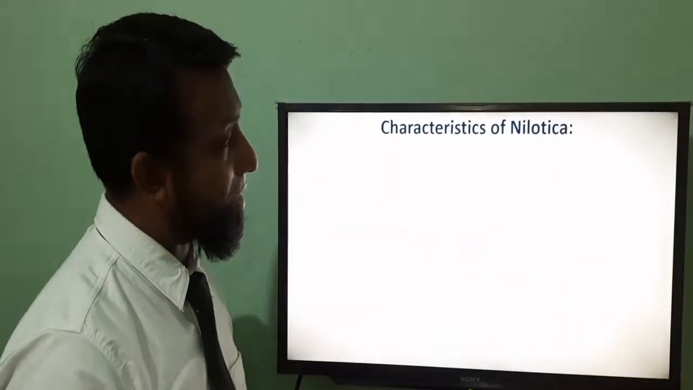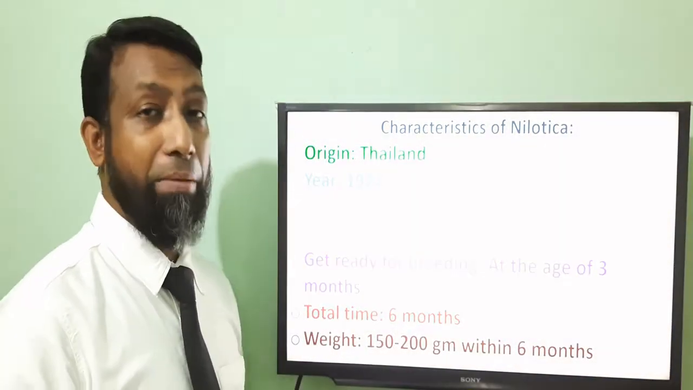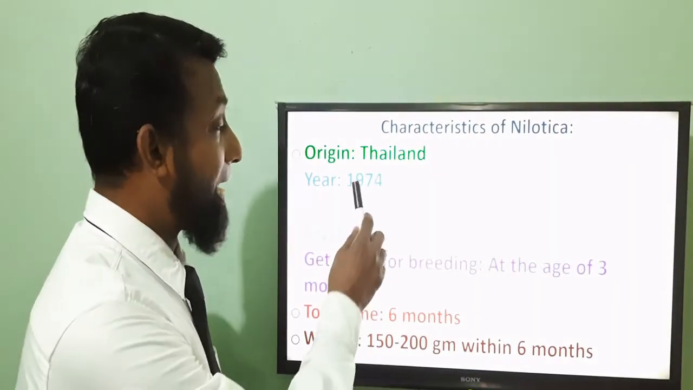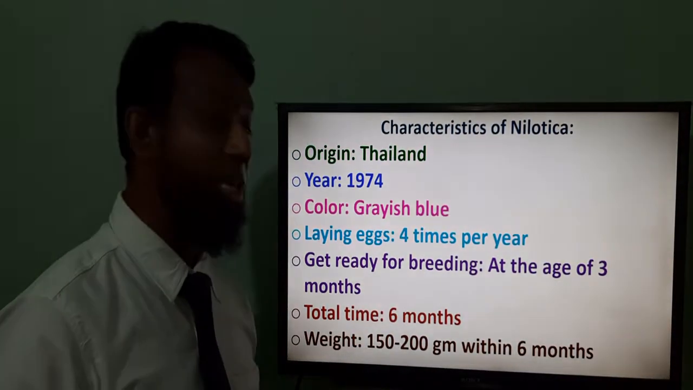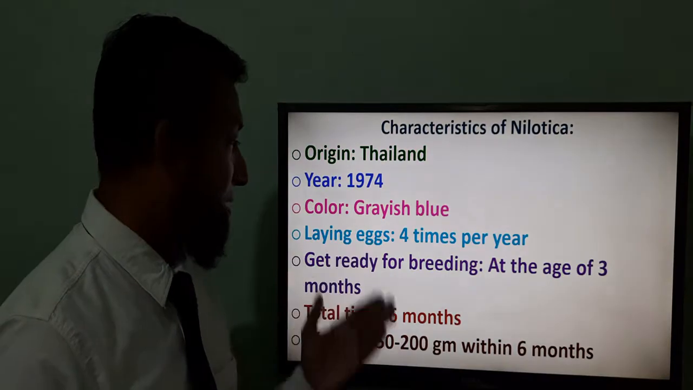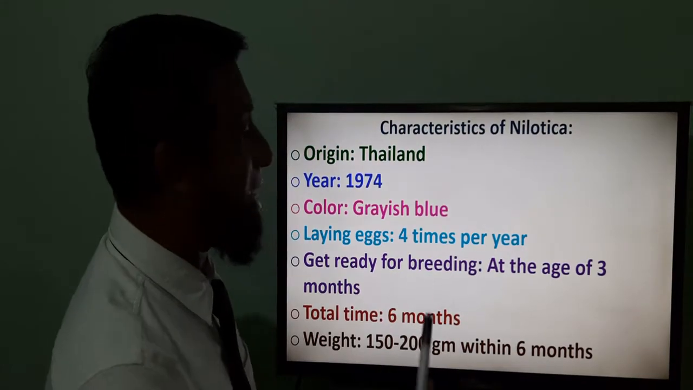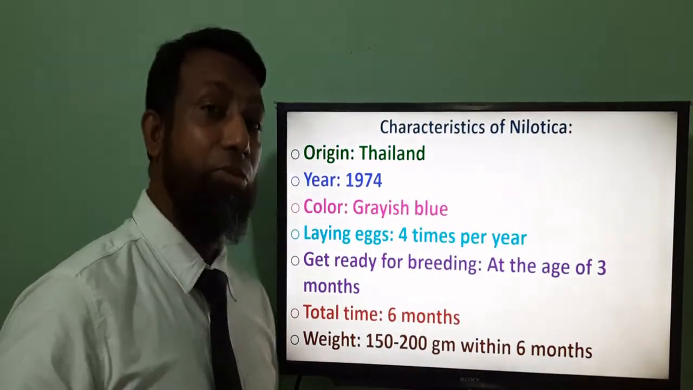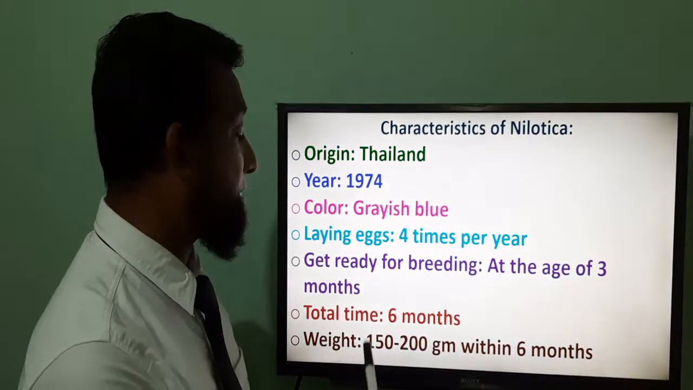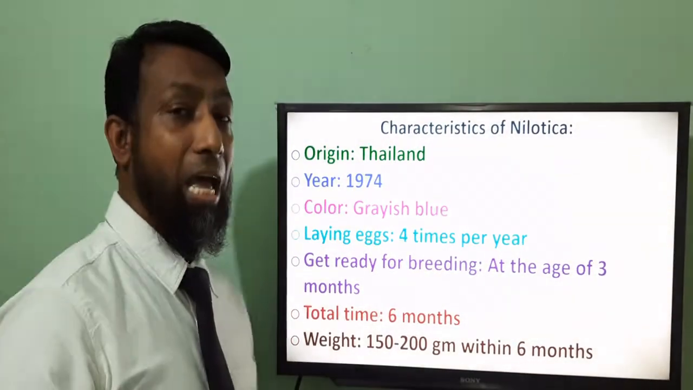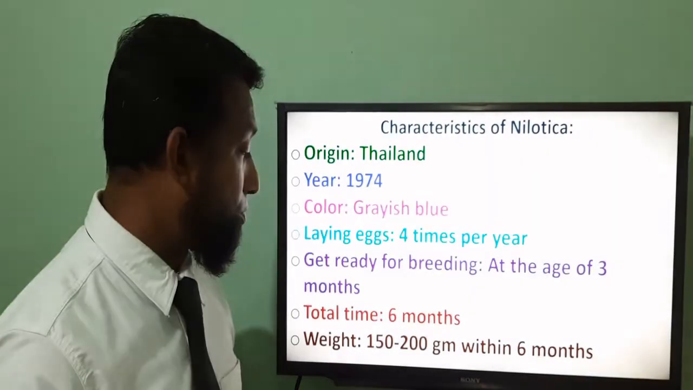Now the characteristics of Nilotica. This fish as well was brought from Thailand. That means the origin is Thailand. And first in 1974, it was brought to our country. This fish color is grayish blue, which you've already seen. This fish lays eggs about 4 times per year and gets ready for breeding after the age of 3 months. The total time is 6 months and the weight is 150 to 200 grams. That means after 6 months it can be sold, and the weight will be 150 to 200 grams.